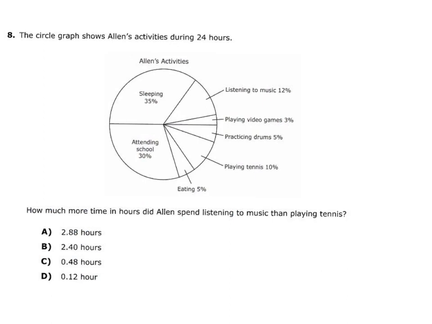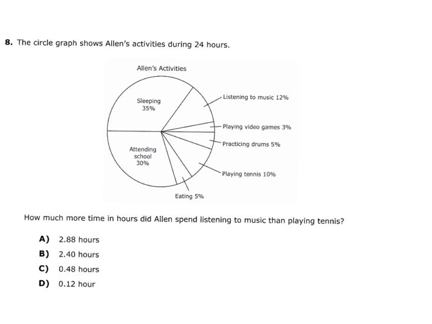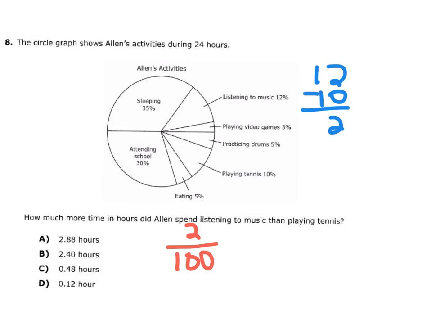Number 8, the circle graph shows Alan's activity during 24 hours. How much more time in hours did Alan spend listening to music than playing tennis? So now it's a comparing. So what we're going to do is go ahead and subtract. So listening to music is 12 and playing tennis is 10. So 12 minus 10 is 2. So that's 2%. So let's go ahead and show that 2% out of 100, and this is 24 hours, but that's going to go in the bottom.